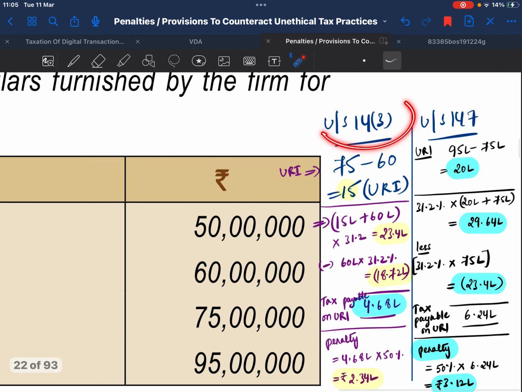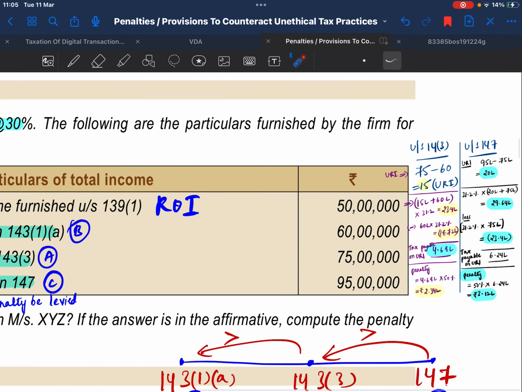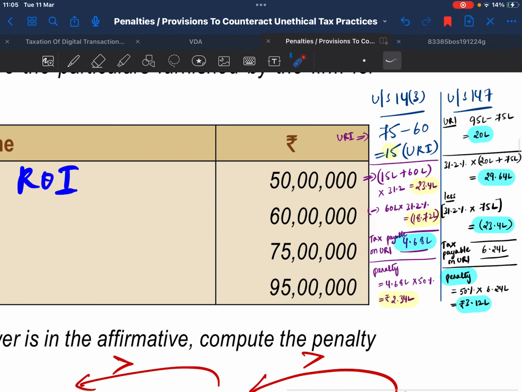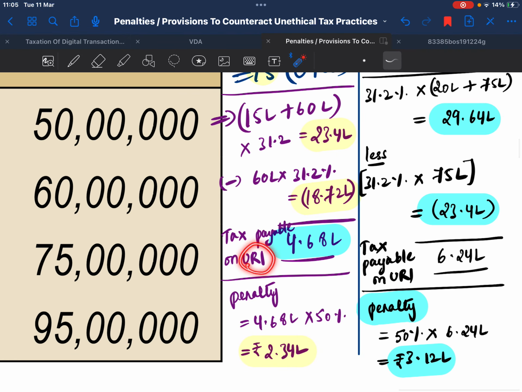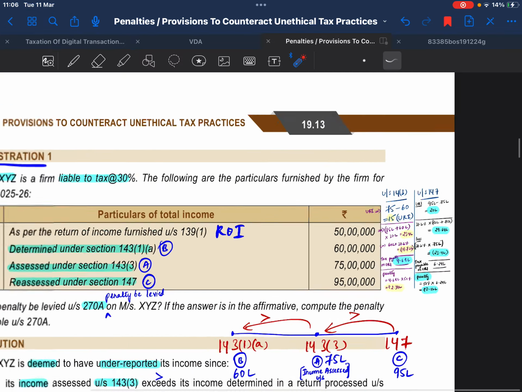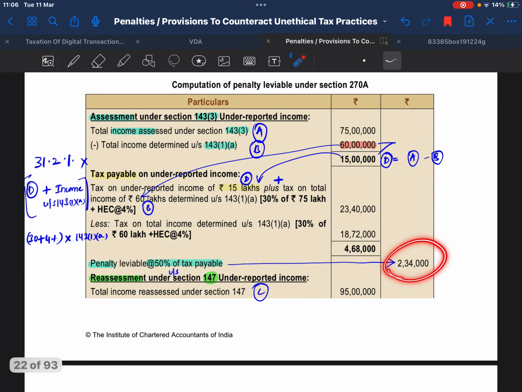Solution. Under section 143(3) it is taken as 75 minus 60 lakhs, which is 15 lakhs of underreported income. Tax on this underreported income plus 60 lakhs gives 23.4 lakhs. Tax on this 60 lakhs gives 18.72 lakhs. The difference amount, or additional tax payable on underreported income, is 4.68 lakhs. Penalty being 50% of this amount is 2.34 lakhs.